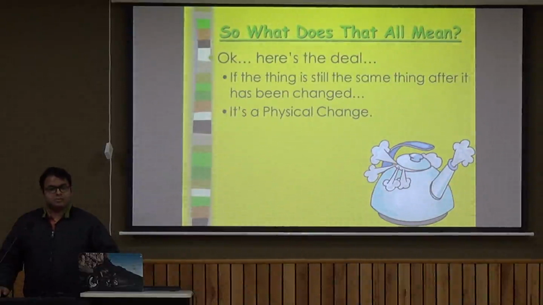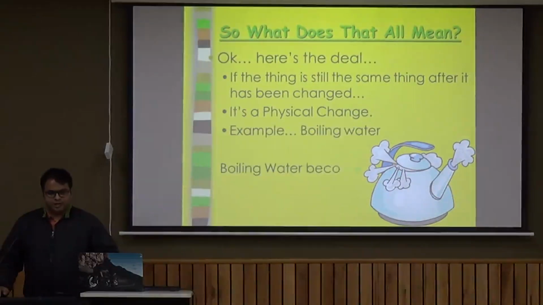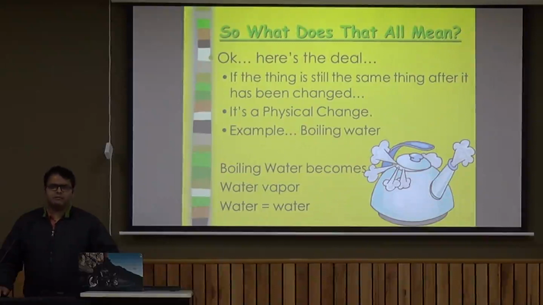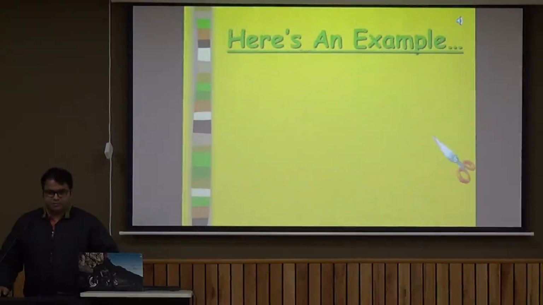Now we discuss a physical change. Example, boiling of water. If we boil water, then it becomes water vapors. But does it change? No. The water indeed remains water, although it changes state from one to another. So it is simply a physical change in which the physical nature, physical properties and formula of the substance remain unaltered.